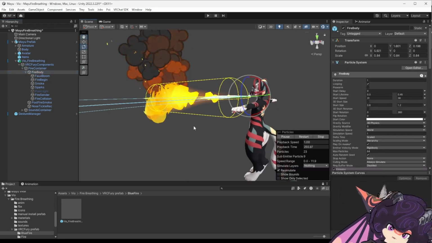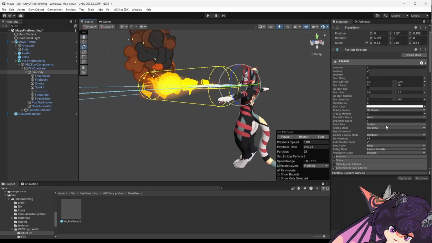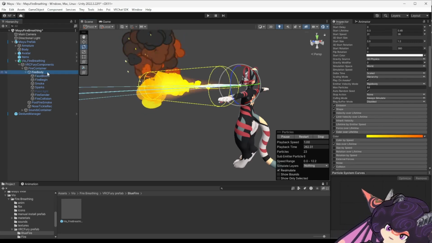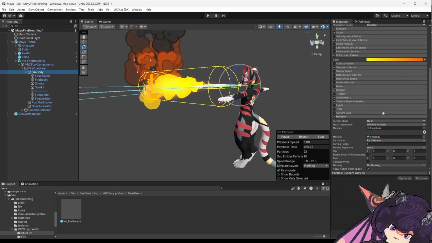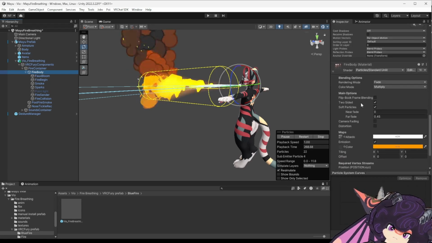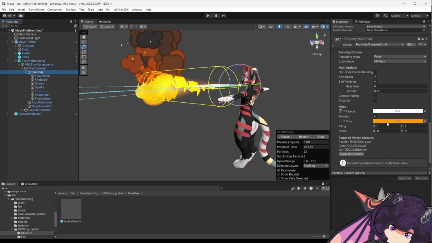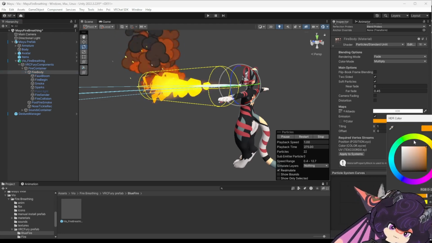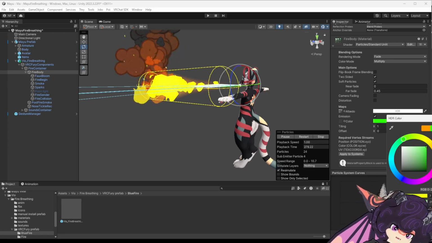But let's get started. Let's make a dark green. So in the fire body particle system, this is the only particle system where some of the color lives in the emission inside of the material. So first let's change that. Let's do just a bright green here.